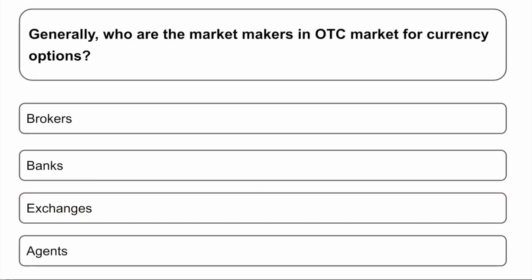Going next, generally, who are the market makers in the OTC, that is over the counter market for currency options? Options are brokers, banks, exchanges, and agents. So usually the correct answer is banks.